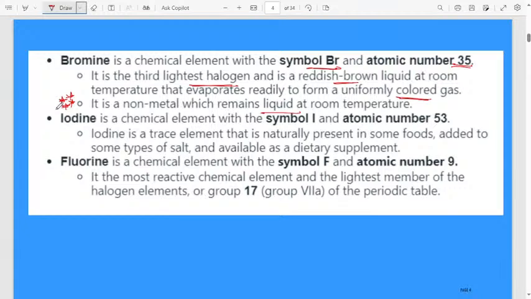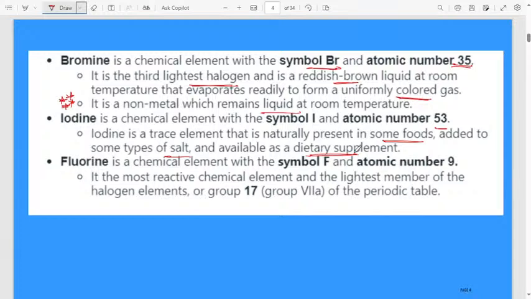Then next, iodine is a chemical element with symbol I. Atomic number is 53. Iodine is a trace element that is naturally present in some foods. Yes, iodine contains salt. Iodine will be good for our body also. Iodized salt is added to some types of salt, available as a dietary supplement. Yes, every day we will consume iodine,